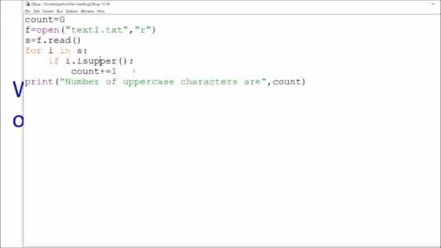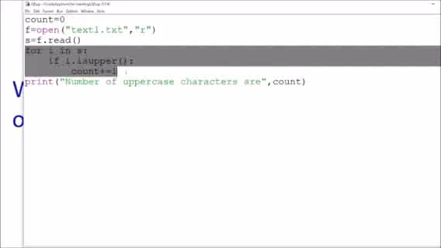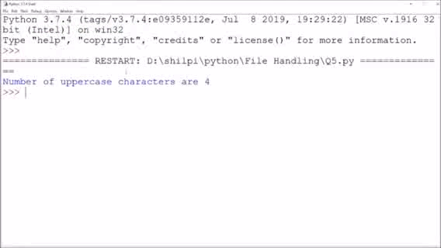It will check if it is an uppercase character, then count will be incremented by 1. After it finishes reading the variable s, which contains all the contents of the file, it will print the number of characters. Suppose I am running this program, number of characters are 4.